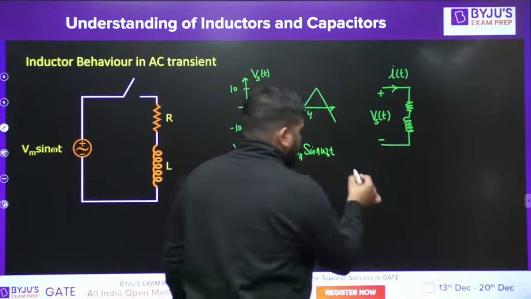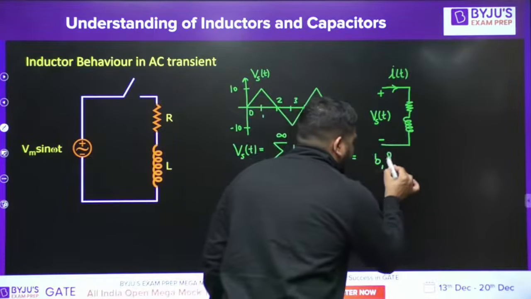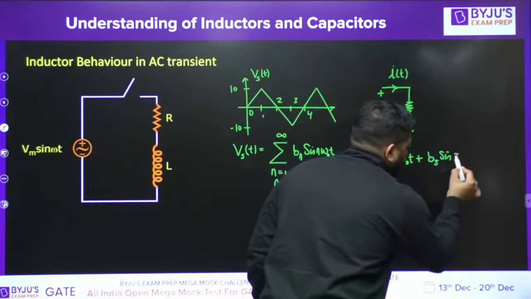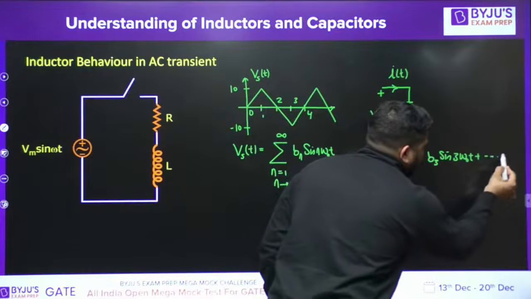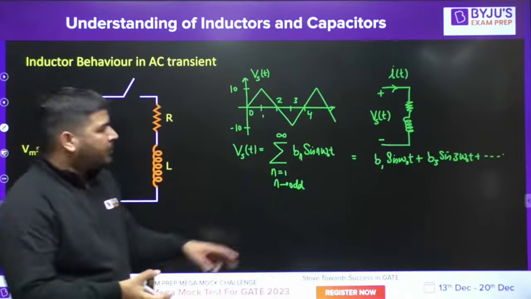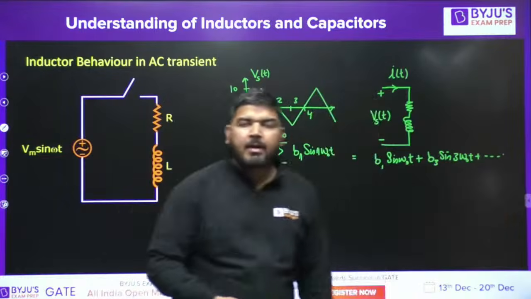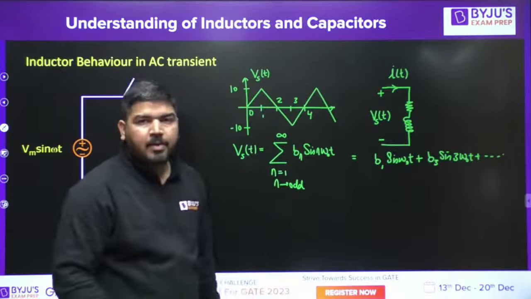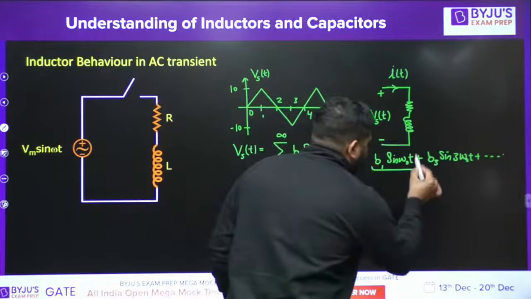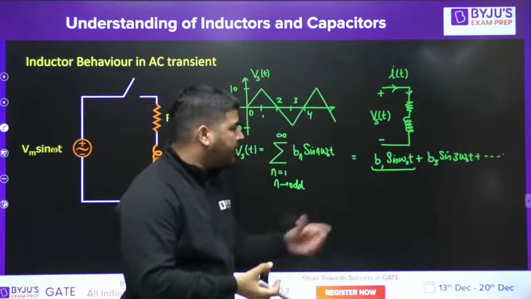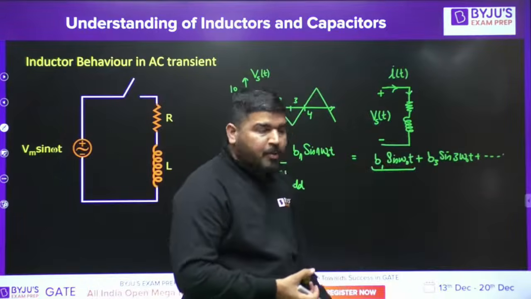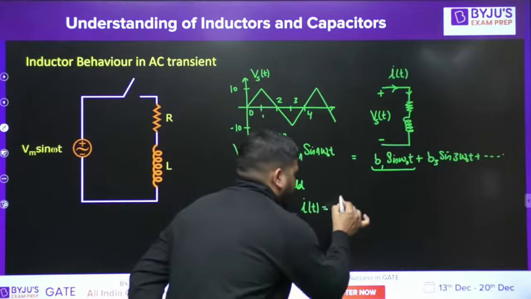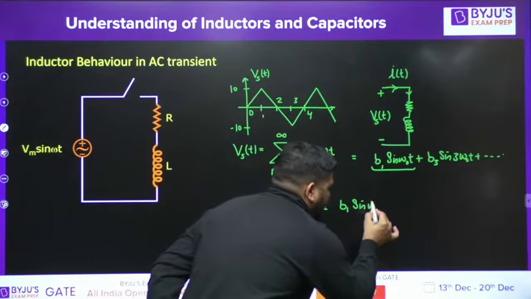Now if I expand this, you can say B1 sin(omega naught t), this is the fundamental term, B3 sin(3 omega naught t), plus higher harmonics. It means the voltage has these terms: fundamental, third, fifth, seventh, these types of harmonics are there in the voltage. Now every harmonic will provide its own current. Let's say the fundamental component.